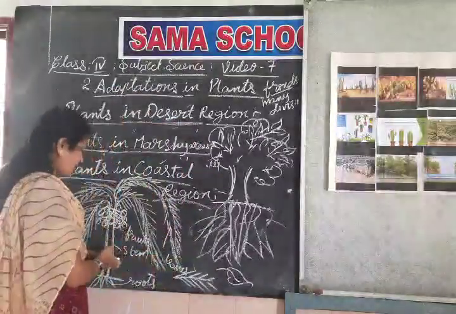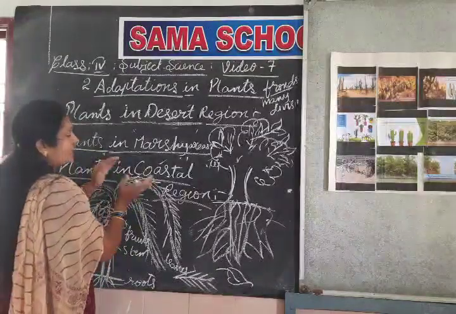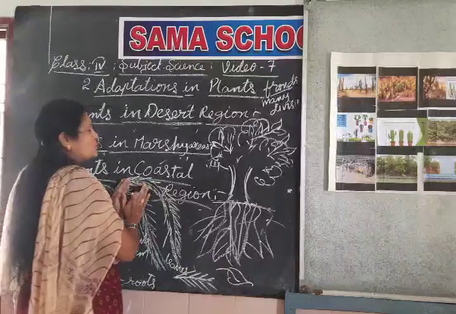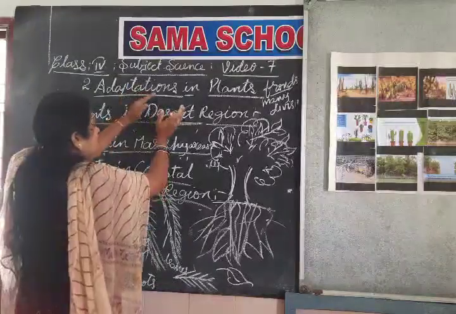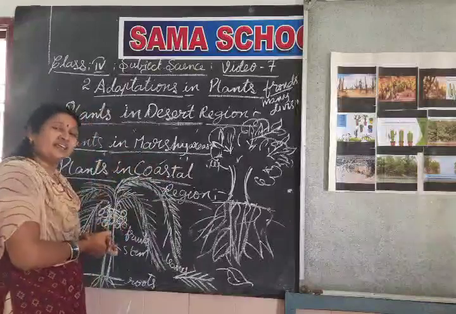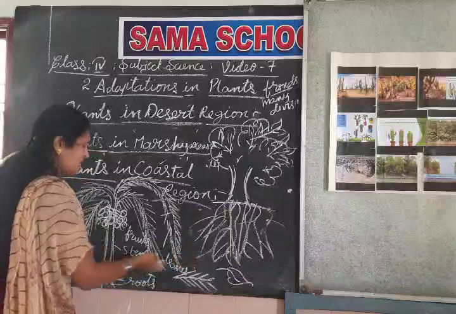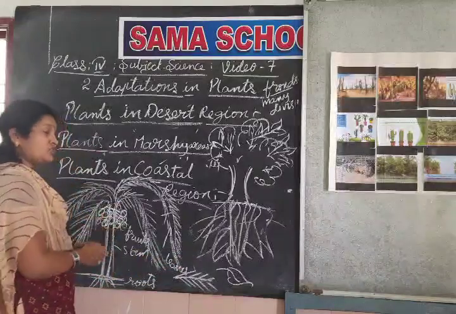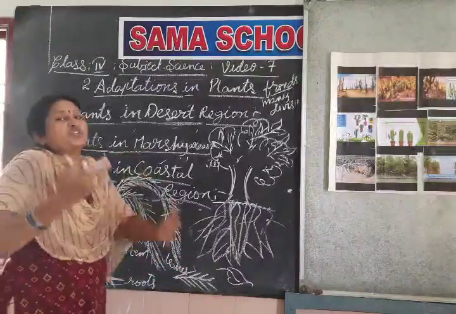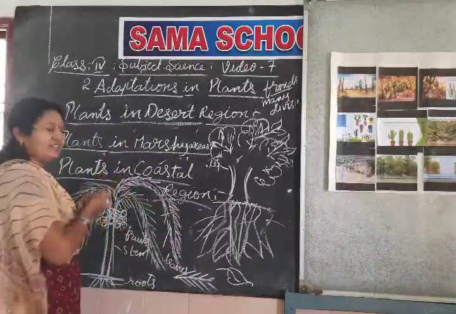Okay, so these are all the features we can see. All these features are suitable to adapt to the coastal region. These coconut plants can survive in the coastal region. Normal plants can also grow, but in the coastal region, these types of plants mostly grow because these features support growth in the region.